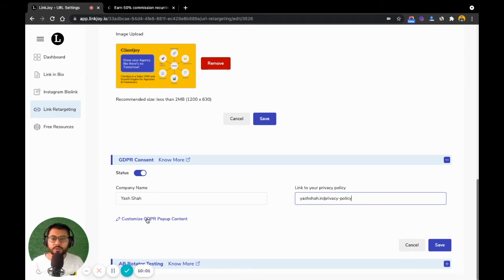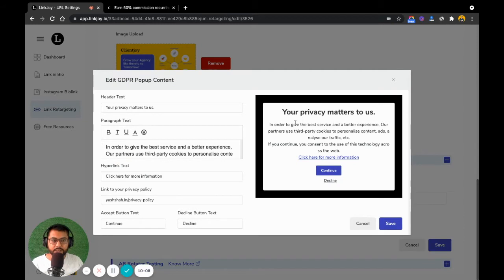And so what this will do is every time that someone clicks on this particular link, a pop-up is going to open up. This is the default pop-up that opens up. You can change the text from over here. You can say, hey, we don't want to collect any data that you don't want to offer. You can change the paragraph. You can give the link. This is the link that takes your visitors to the privacy policy, if they want to get more information, continue and decline.